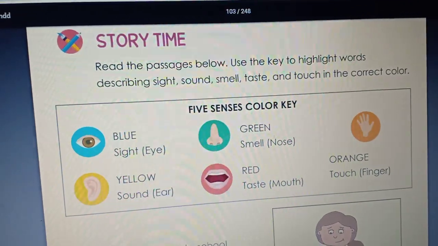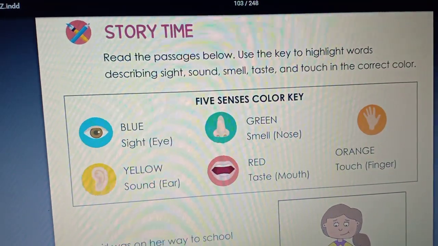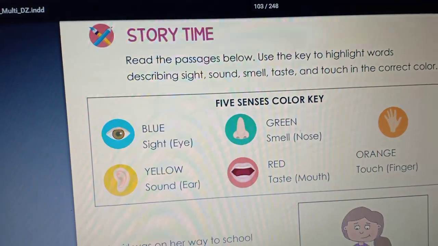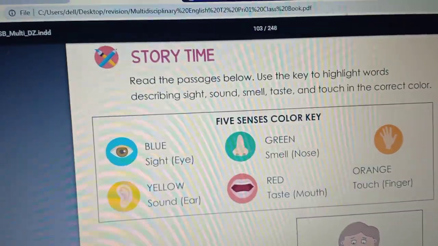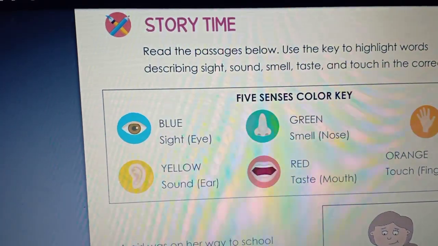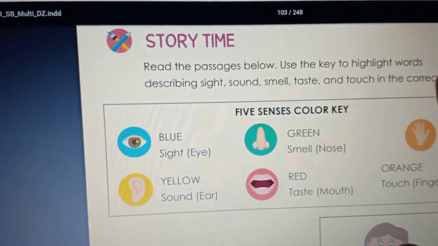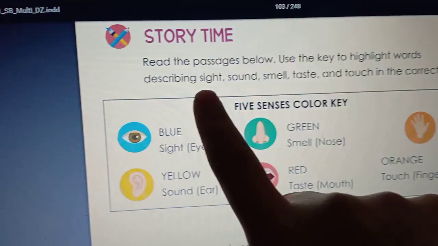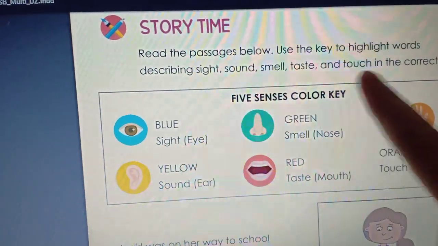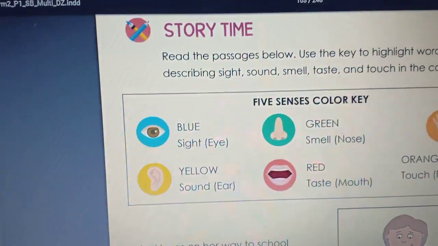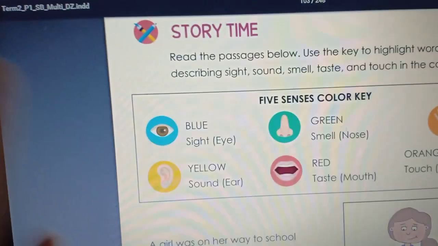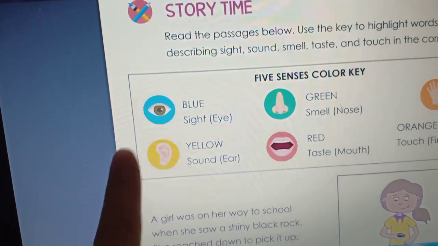Now let's practice recognizing sense description. Open page 95. This is page 95. It's story time. Read the passages below. Use the key to highlight words describing sight, sound, smell, taste, and touch in the correct color, which means that we have here each sense have a color.